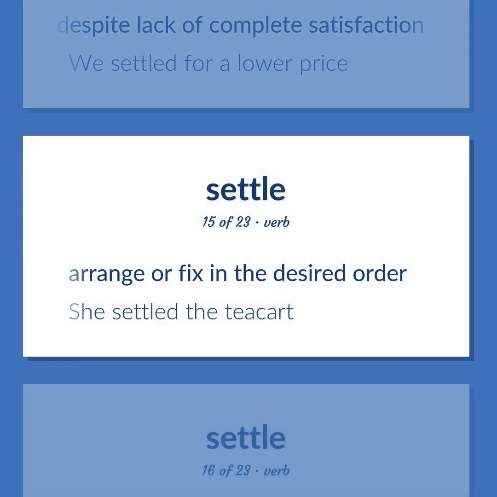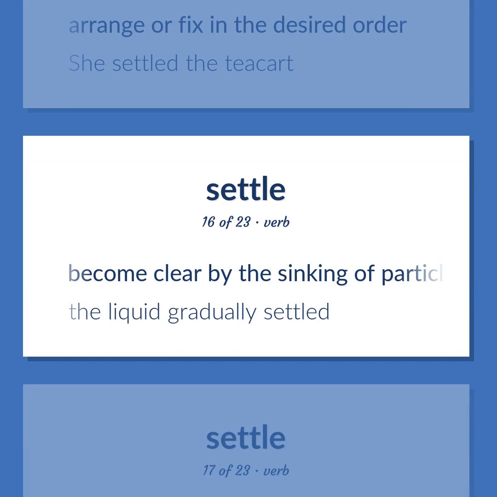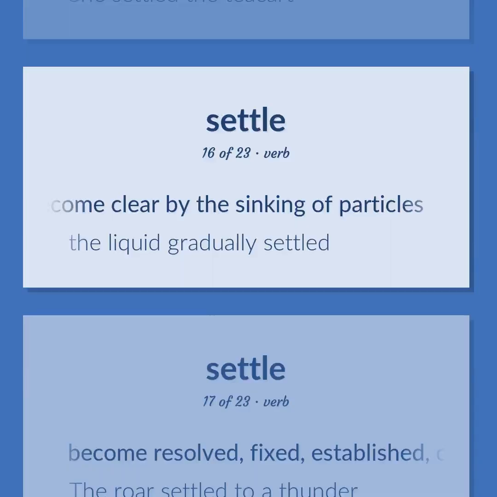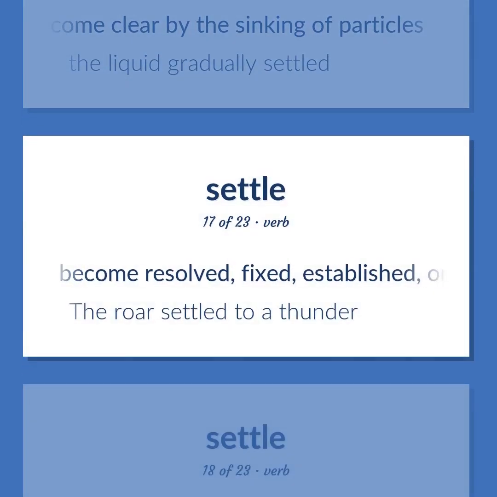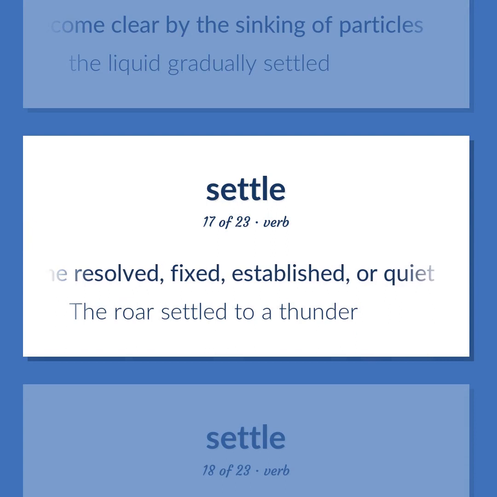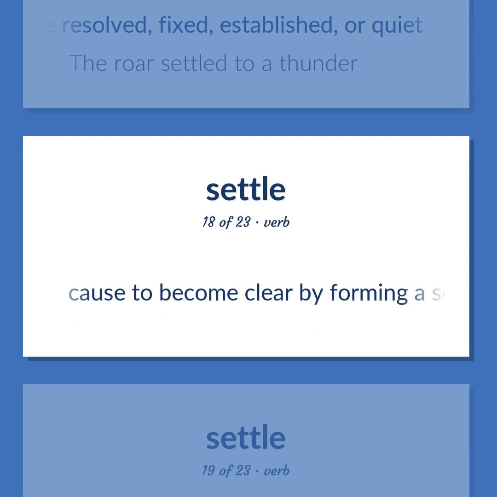Arrange or fix in the desired order. She settled the tea cart. Become clear by the sinking of particles. The liquid gradually settled. Become resolved, fixed, established, or quiet. The roar settled to a thunder. Cause to become clear by forming a sediment of liquids.